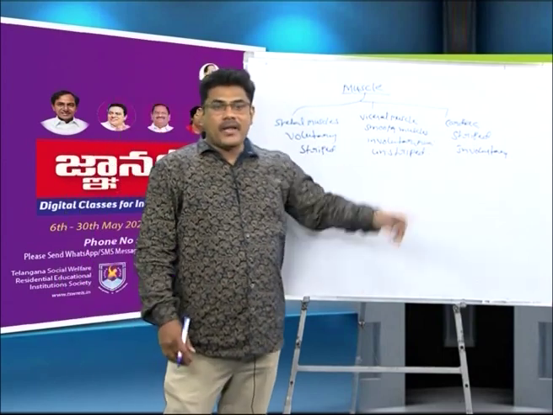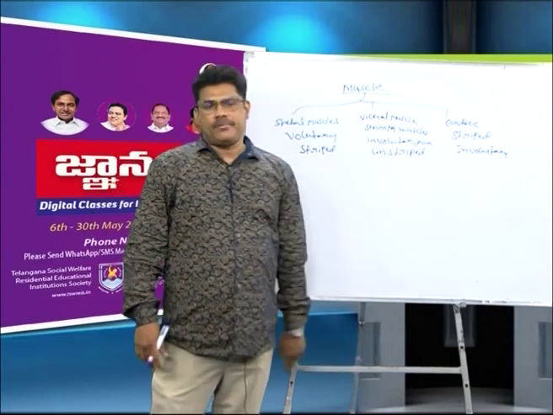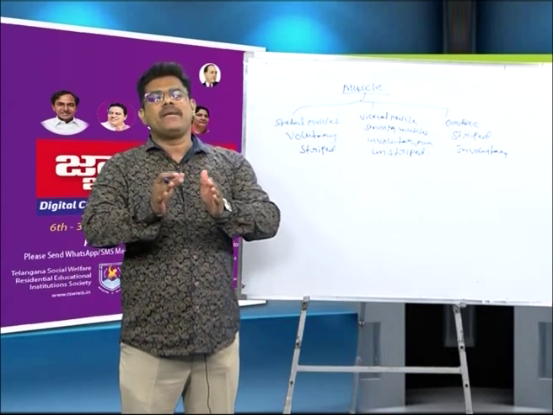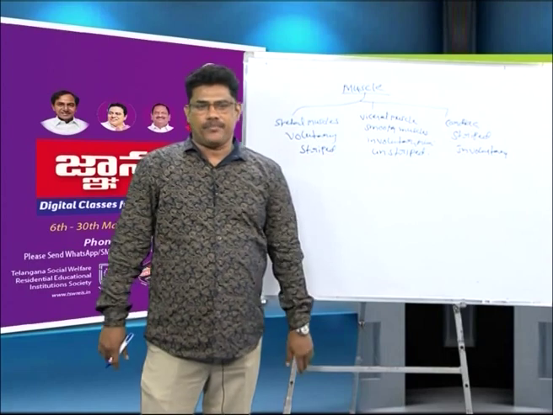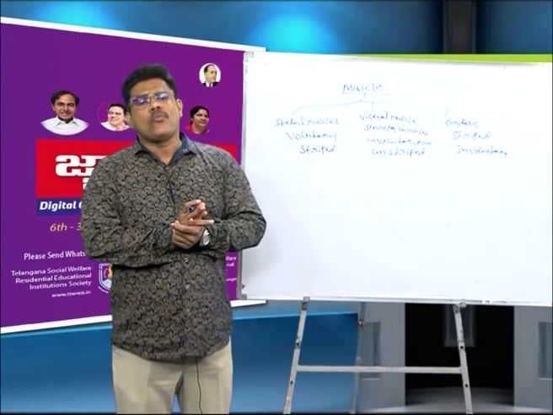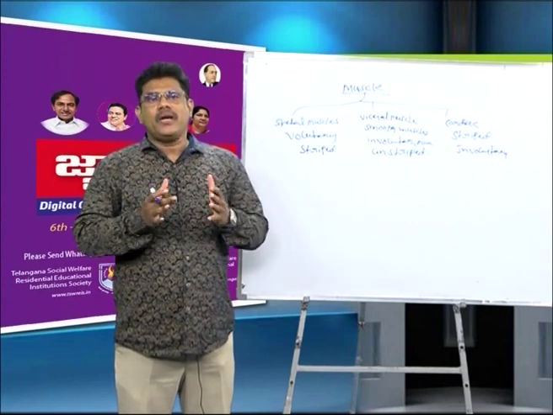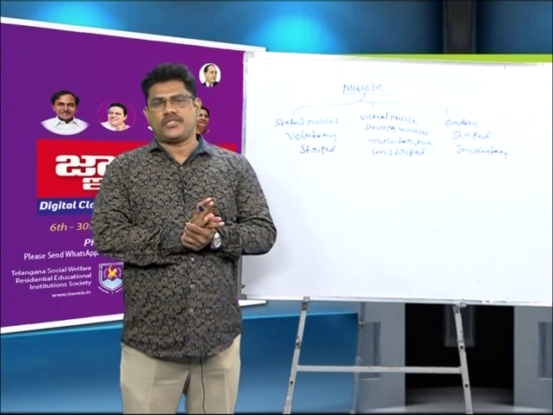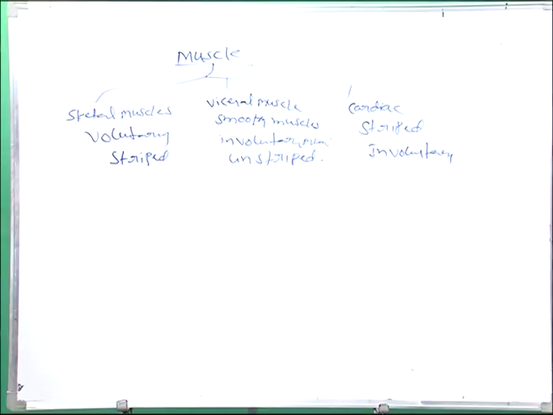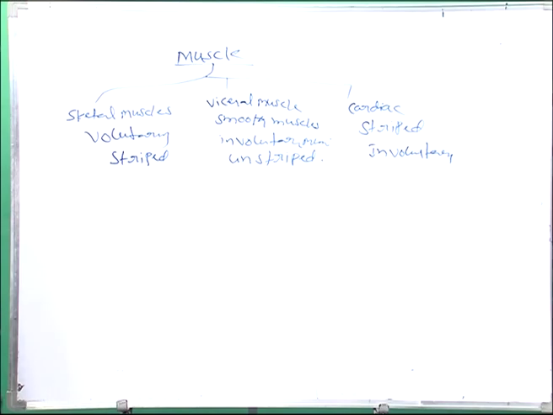The third one is cardiac muscle. Our heart muscles are cardiac. The cardiac muscles are striped muscles because black and white stripes appear. That is known as striped muscle. Cardiac muscles are involuntary muscles. Involuntary means the muscle contraction and relaxation are not controlled by our body. You understand? Listen here: skeletal muscles, visceral muscles, cardiac muscles. Okay.